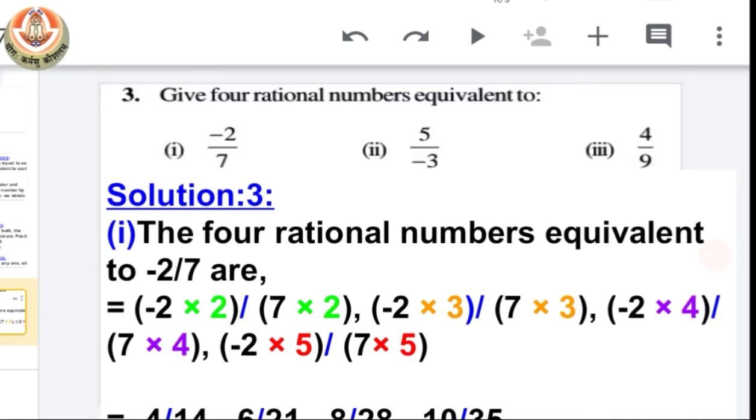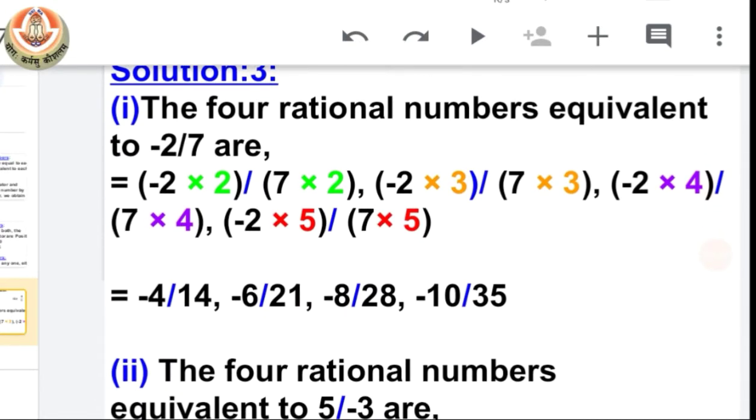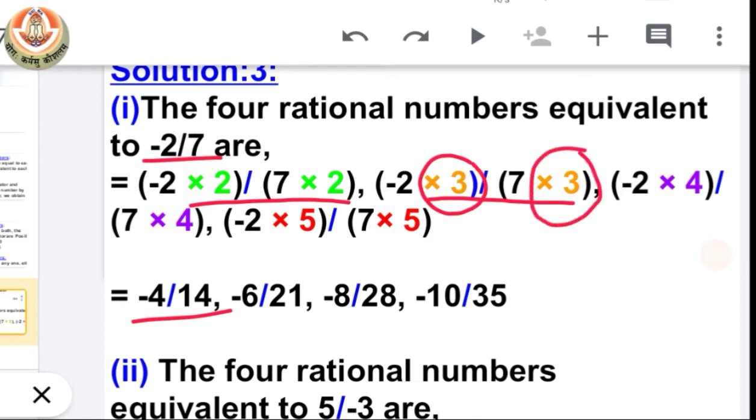Now we already learned how we can easily find the equivalent rational number by just multiplying the numerator and denominator with the same non-zero integer. So to find the equivalent rational number for negative 2 by 7, first multiply 2 by 7 with 2. We will get minus 4 by 14. For second equivalent rational number, multiply numerator and denominator with 3.